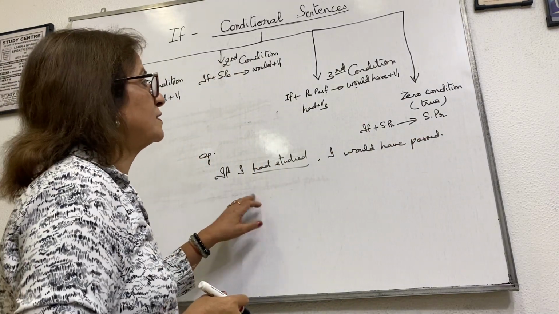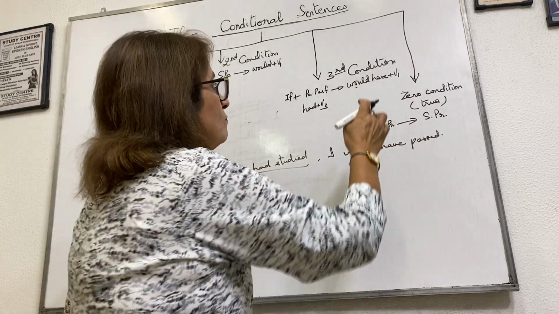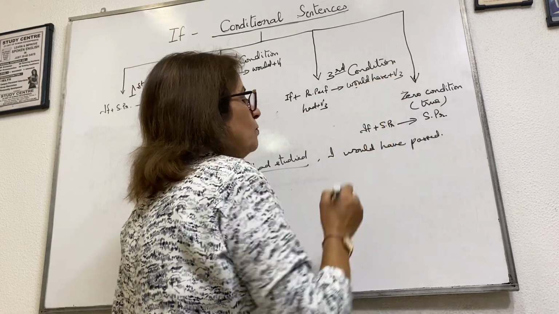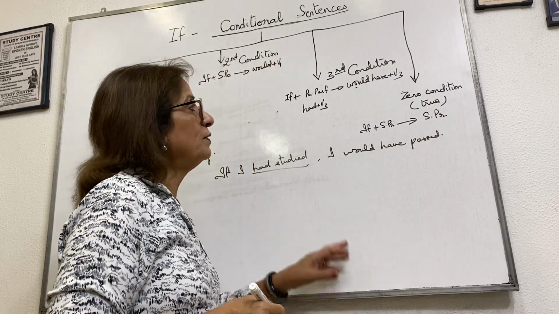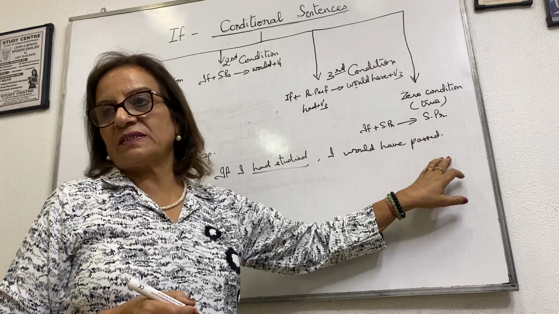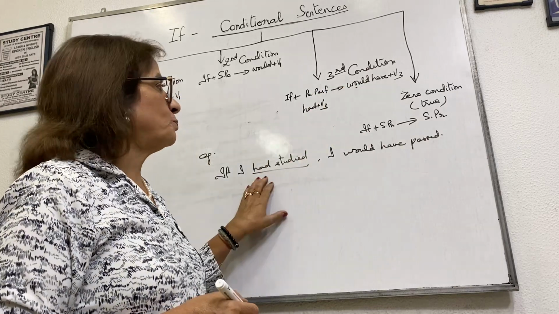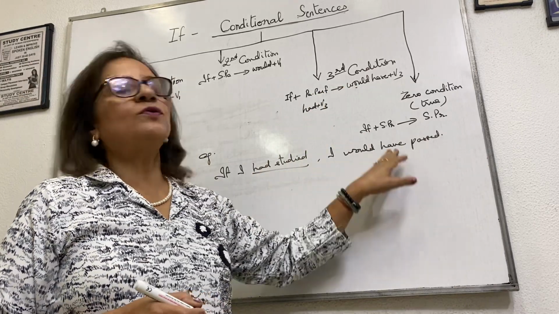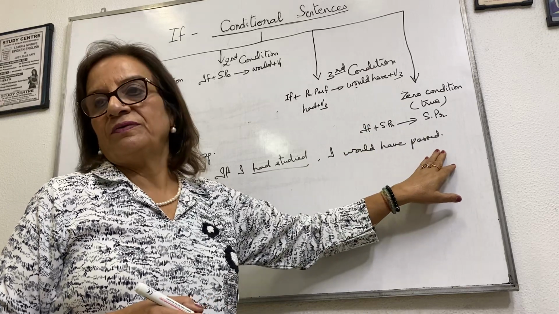If I had studied, I would have passed. Verb in the third form. Okay? If I had studied, I would have passed. So, I've used past perfect here and here I've used would have plus V3.